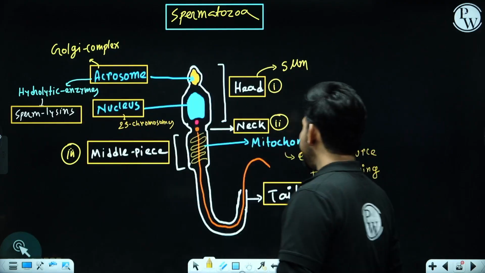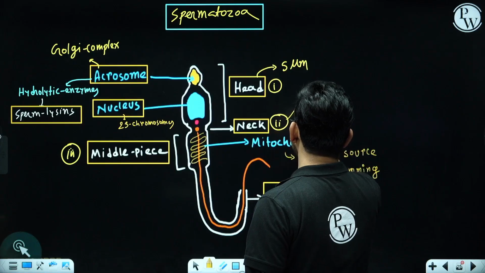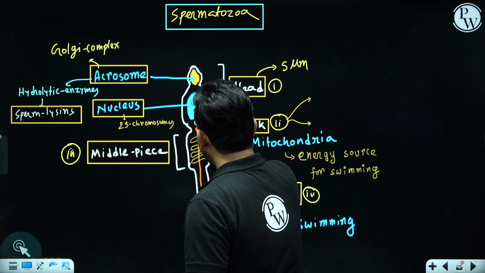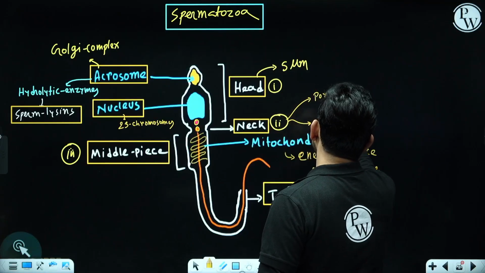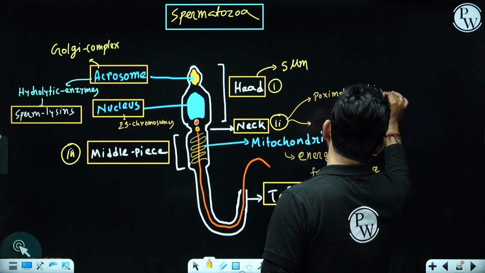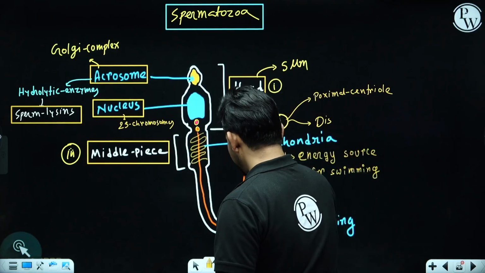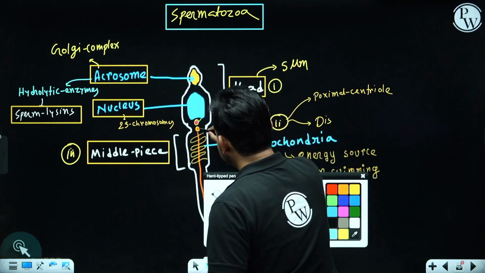Let's come to the neck part. The neck of sperm has two very important cell organelles. Centrioles are there. So one proximal centriole and one distal centriole. This one is proximal and this one is distal.